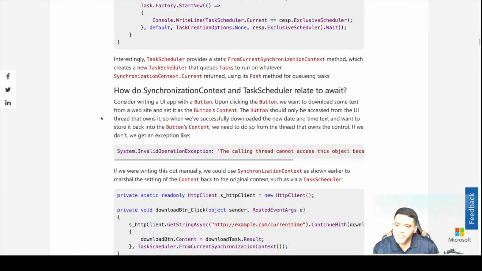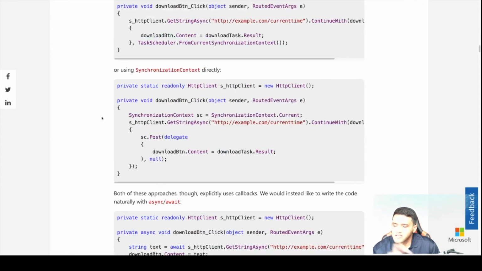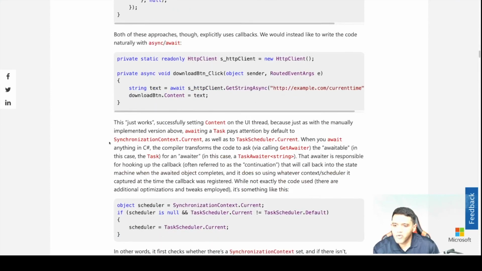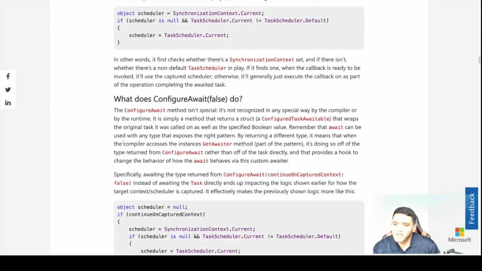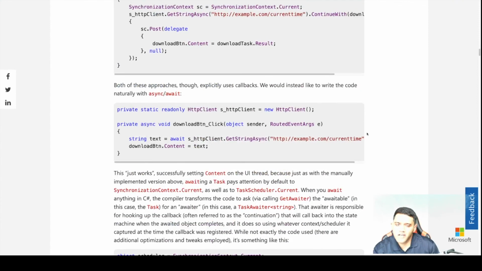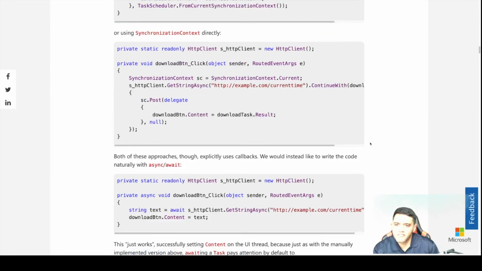What actually happens when you create an async and await? There is a state machine that is created. If you look at the compiler MSIL code, you will see that there is a state machine being created whenever you write an async and await method. So you can look at that. And also you need to know what happens when you call this. There is a post saying that in .NET Core this is redundant because they actually refactored and removed this synchronization context in .NET Core.